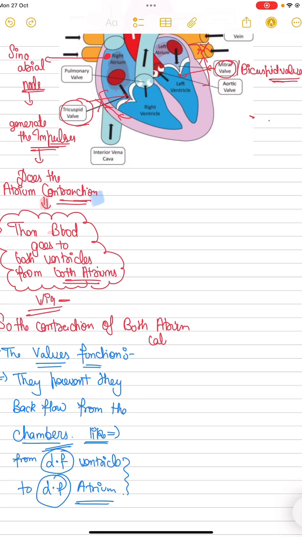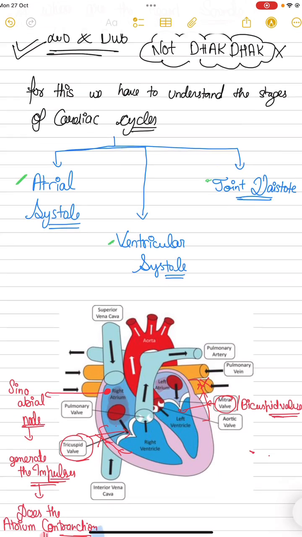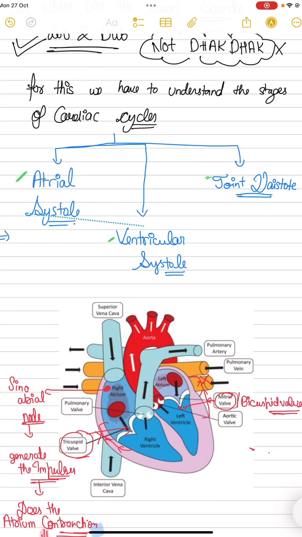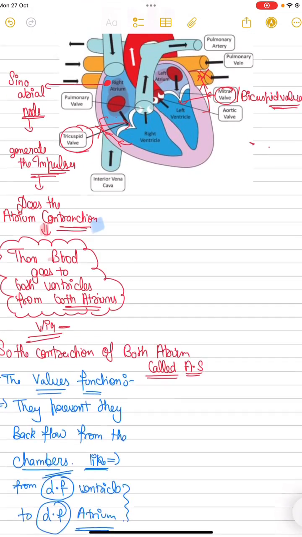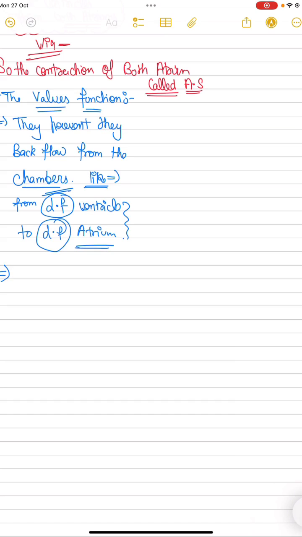Okay, so both atria, what is it called? Yes, atrial systole. This atrial systole lasts 0.1 seconds. In this 0.1 second, both atria contract, in which the blood goes from atrium to ventricle. Now the second step, or the second phase of this cardiac cycle.